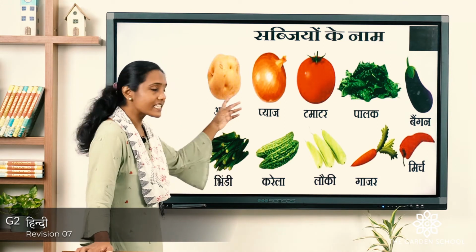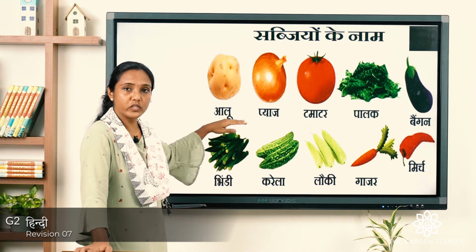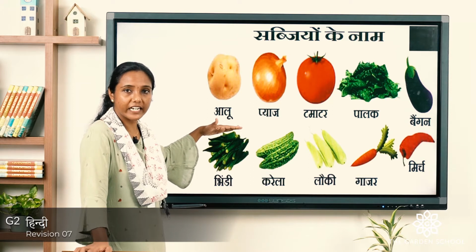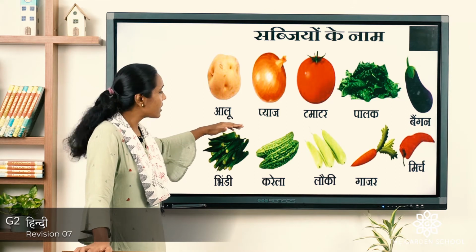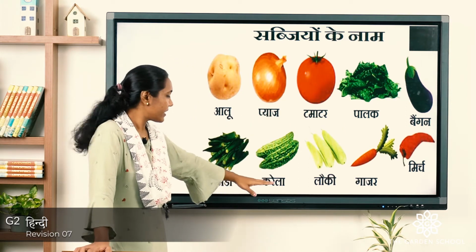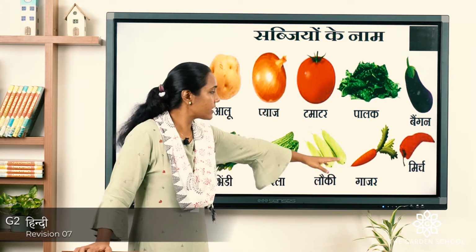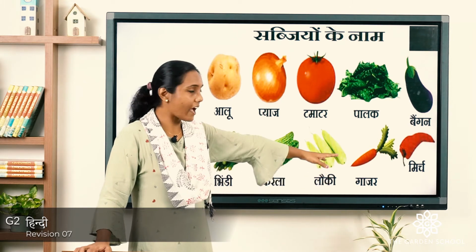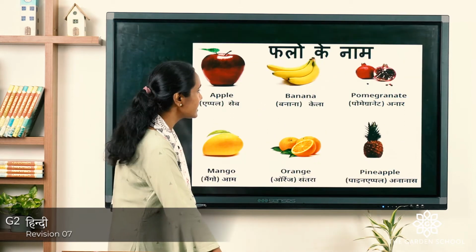Okay. Now, let us repeat these vegetable names again together. We will read it one by one so that you can see and read it again by yourself. Okay. And you can practice. Aloo, pyaz, tomato, palak, bangan, bhindi, karela, lauki, gajar, mirch. Okay, last word is mirch. Hope you got it. Now, let us move on to the next set.